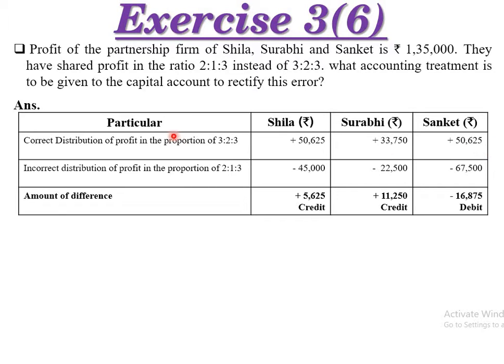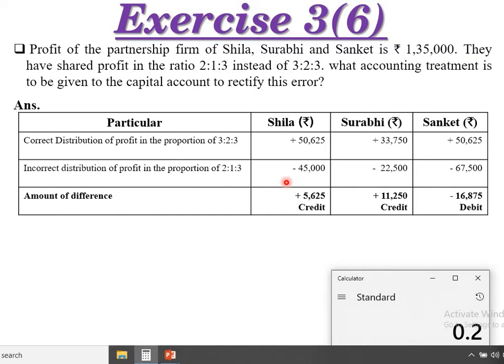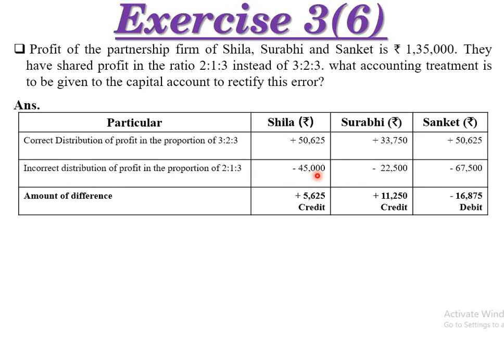But the actual amount they received in the incorrect distribution of profit in the proportion of 2:1:3. How did it come? 1,35,000 into 2 by 6, that is 45,000. Next, 1,35,000 into Surbi's 1 by 6, that is 22,500, and 1,35,000 into 3 by 6, that is 67,500. Here this is the amount.